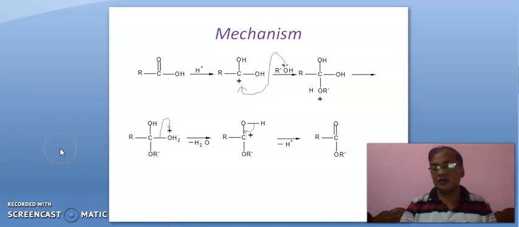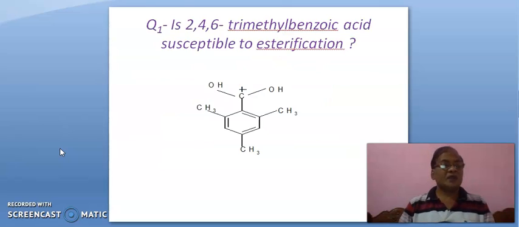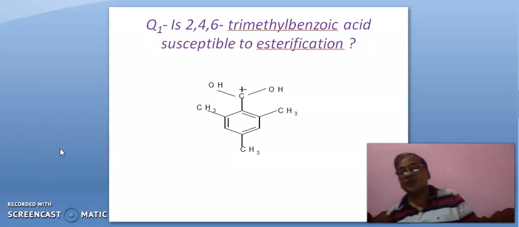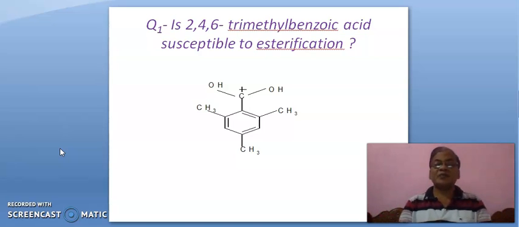Okay. Now, here we will see some technical issue. Question 1. Is 2,4,6-trimethylbenzoic acid susceptible to esterification?